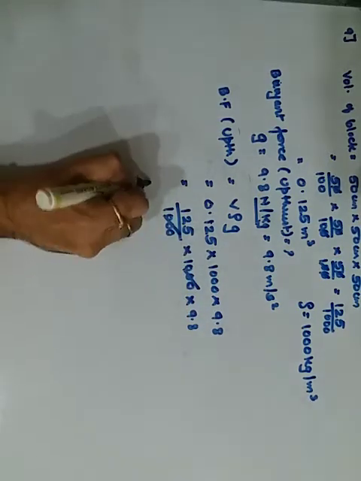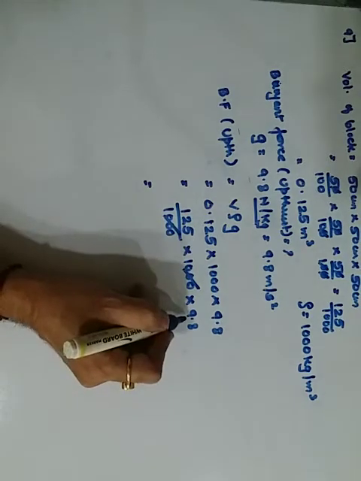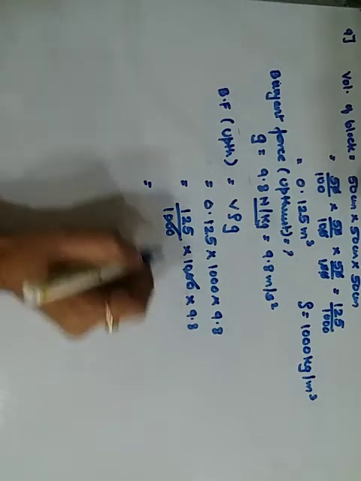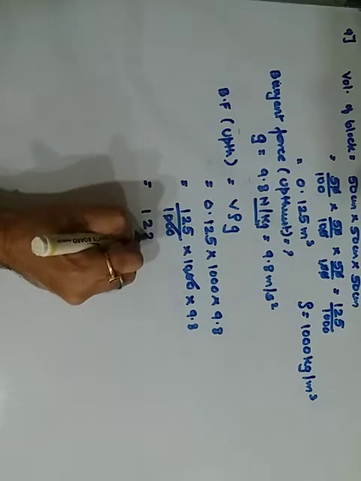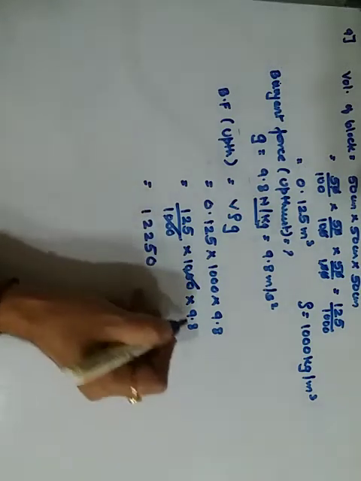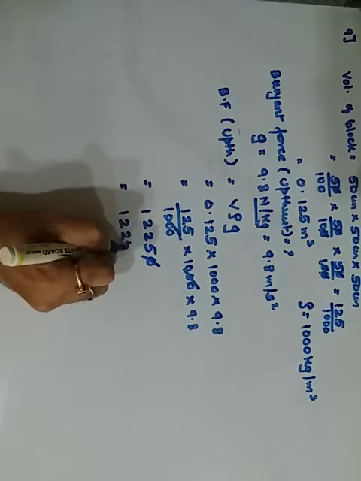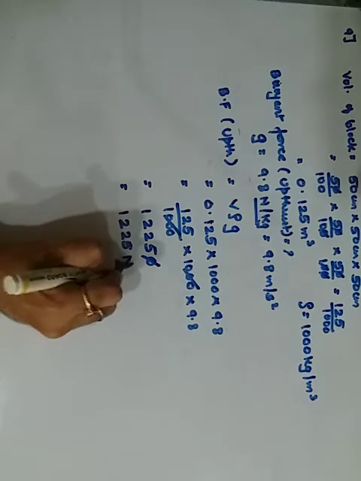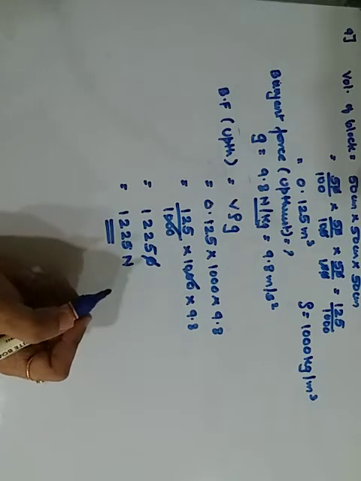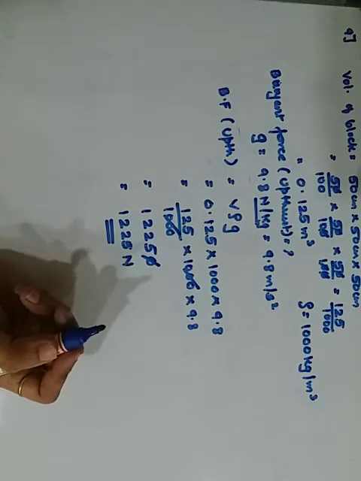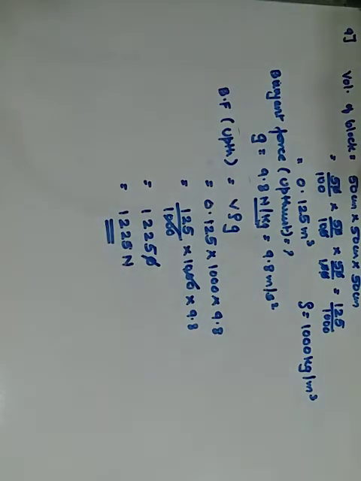1000 and 1000 cancels, left is 125 into 98. 9.8 means 98. It comes out to be 12250. Point after one place एक zero चला गया, so your answer is 12.25. Force is in Newton, or you could have given it in kilogram force. चलेगा? That is your ninth question.